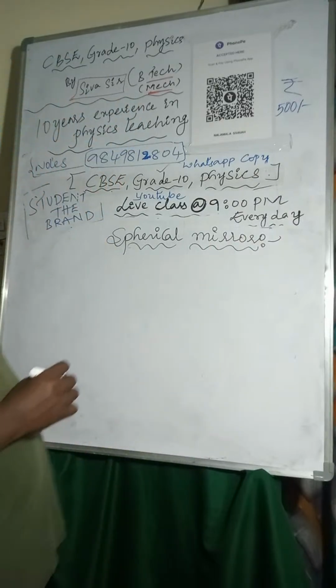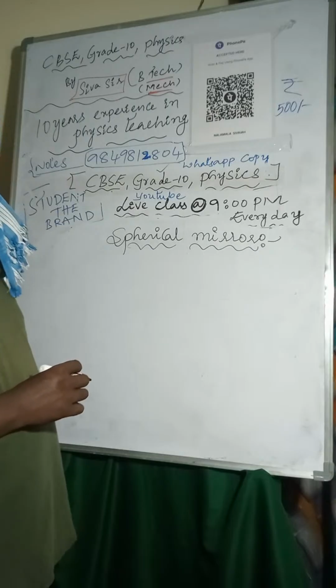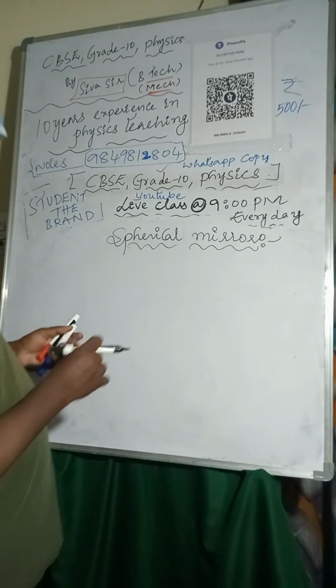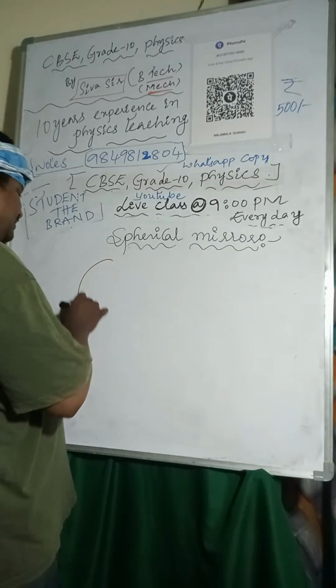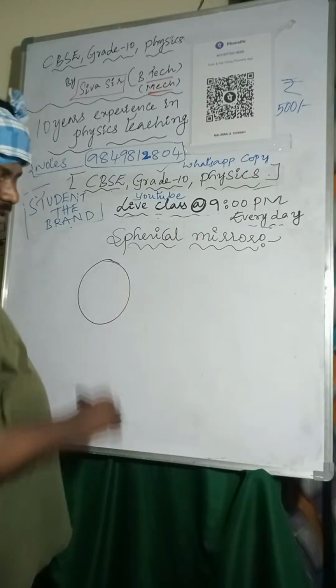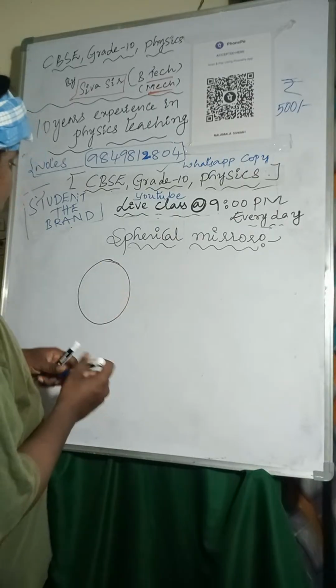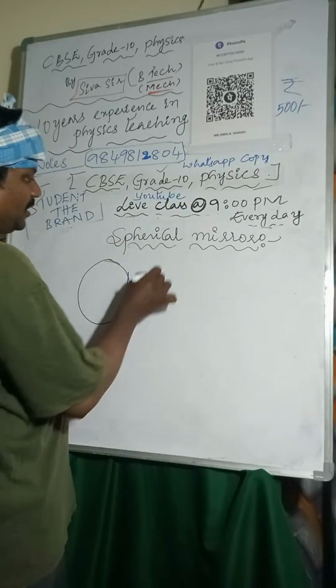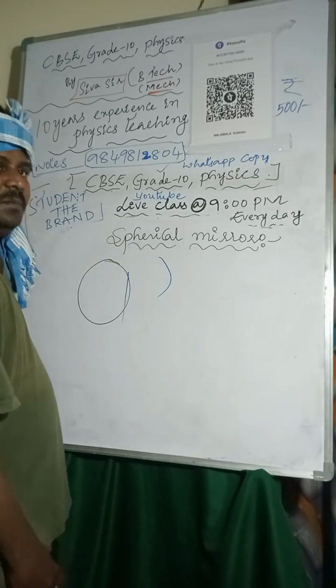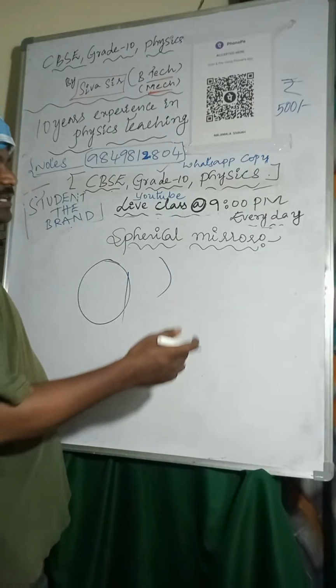If you are taking a curved mirror, I am taking a sphere like this. The mirror is a part of this sphere. If you take a small portion of the sphere, that is called curvature. Based on the reflection part,